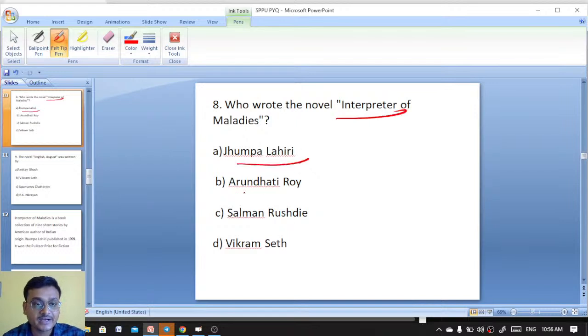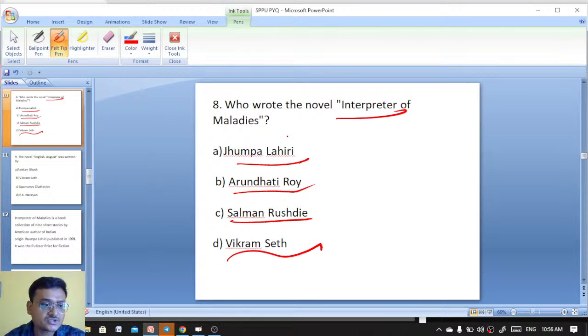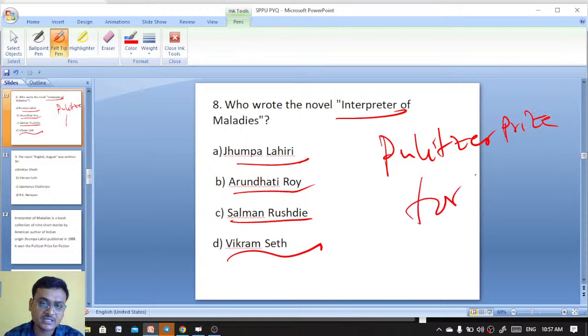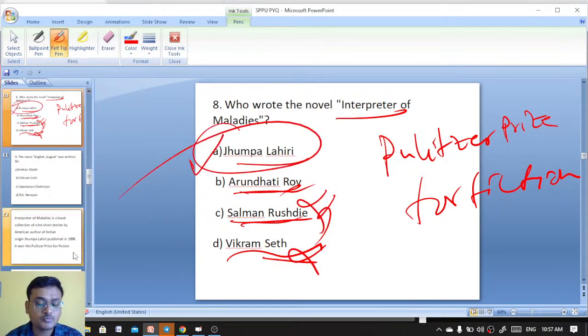Interpreter of Maladies: Jhumpa Lahiri, Arundhati Roy, Salman Rushdie, Vikram Seth. Who wrote Interpreter of Maladies? For this work she won the Pulitzer Prize for fiction. So it is Jhumpa Lahiri who has written Interpreter of Maladies, and it won her the Pulitzer Prize for fiction.